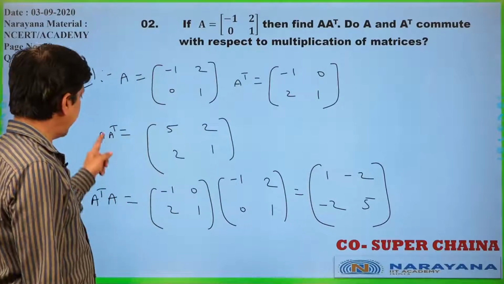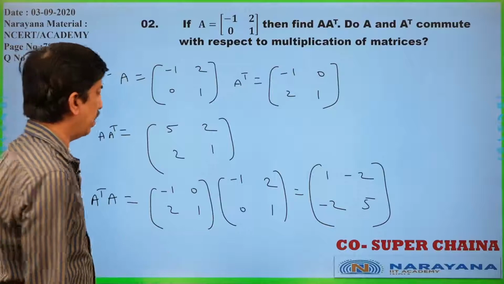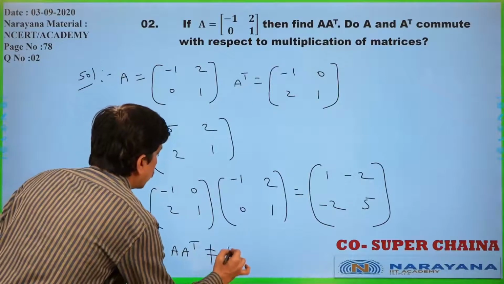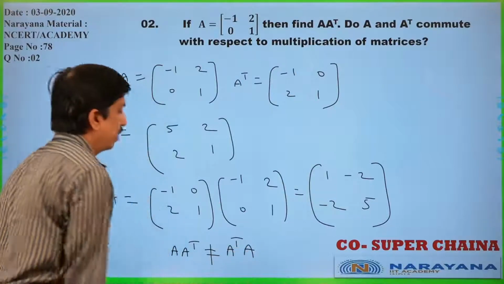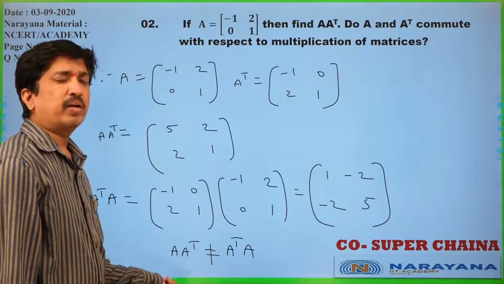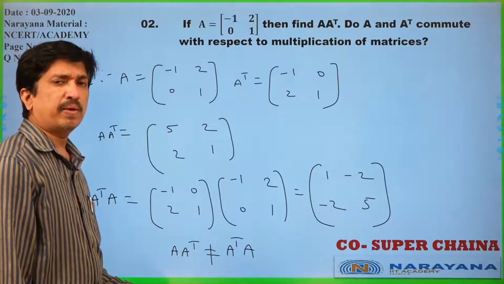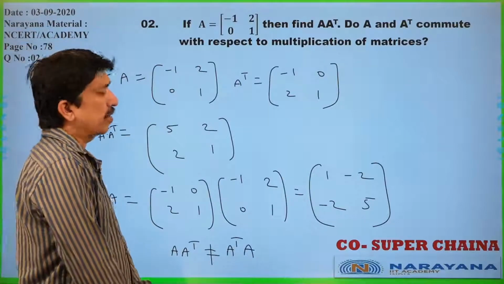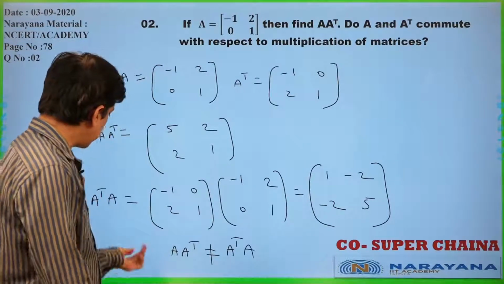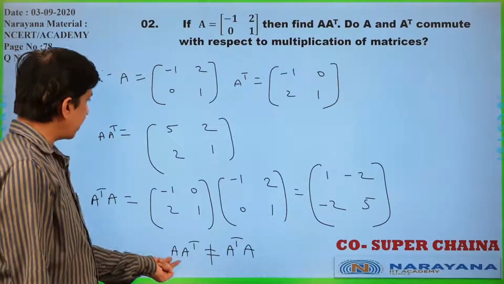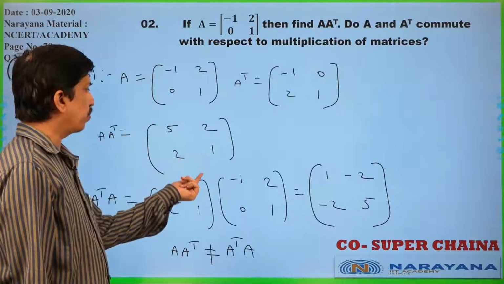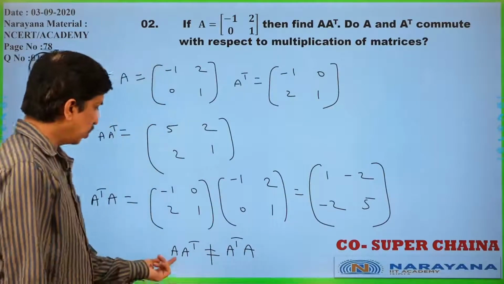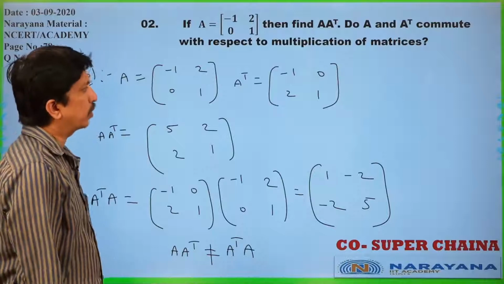Now, once you check this, A A transpose and A transpose A are not equal. Now, is it commutative? Commutative law is nothing but AB equal to BA we can write. But always in matrix multiplication, not possible like that. Here, A into A transpose, we got a 2 by 2 matrix, 5, 2, 2, 1. A transpose A equal to 1, minus 2, minus 2, 5 we got.